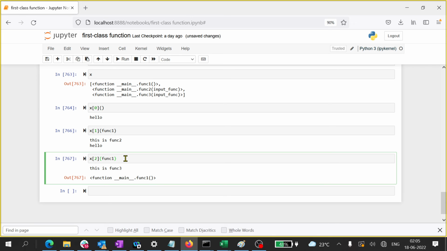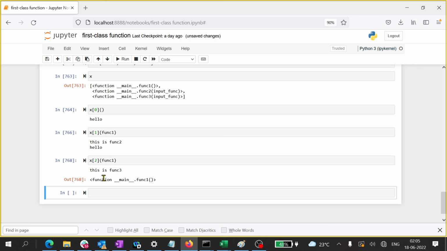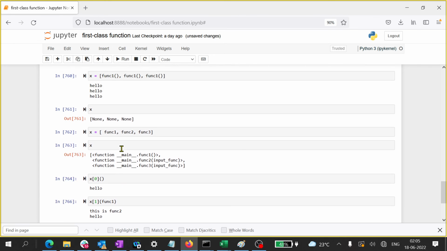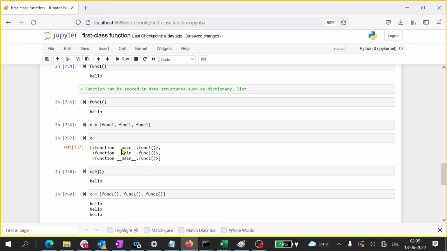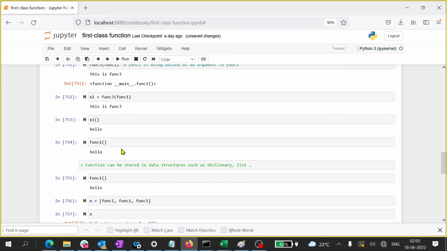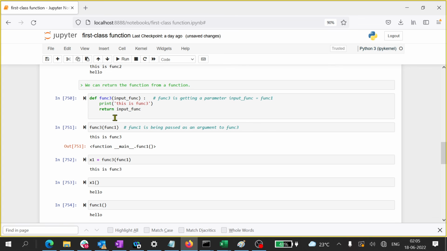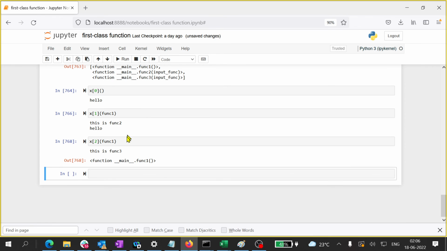Okay, yeah. So this is function 3. This function 3, you just go and read function 3. I think I read 2. No, that was wrong. Function 3, what does it do? It says that it will print this is function 3, and whatever function you pass, it will return the address of that. So that is precisely what is happening. This is function 3, and it is returning the address of function 1 like this. And not address, the object. It is returning that object.